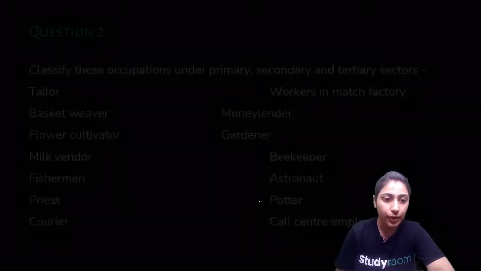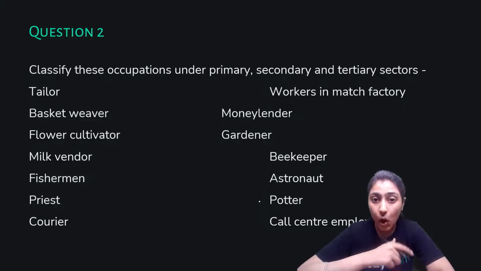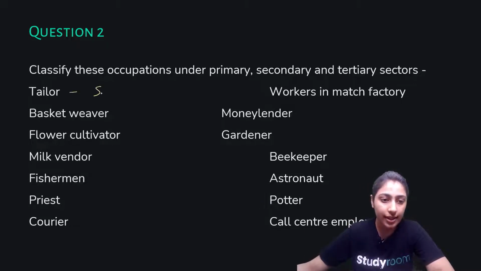So moving forward, question 2. Classify these occupations under primary, secondary, and tertiary sectors. Okay, so tailor. A tailor basically tailors the raw material that is given to him by the primary sector. So making clothes, industrial, so this can be your secondary sector. Basket weaver can also come in your secondary sector. Flower cultivator, so this is your primary.